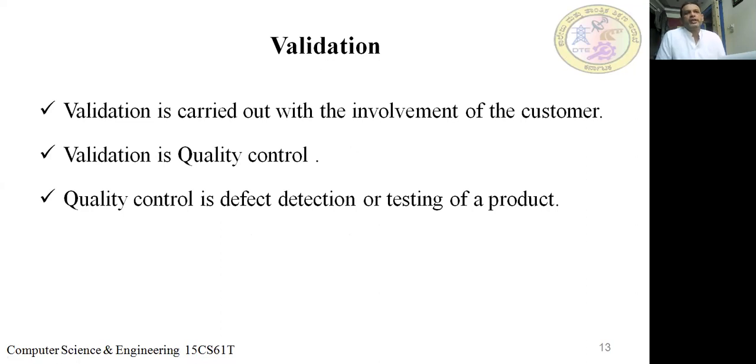Validation is a quality control. So validation is a part of software quality control, not quality assurance. Quality control is defect detection or testing of a product. What is quality control? Quality control is a process to check whether the product or software you are building is right or not. You're going to test whether it is right or not. That is what we call validation.